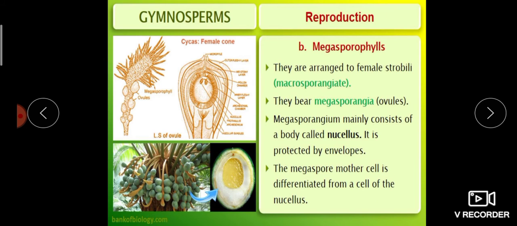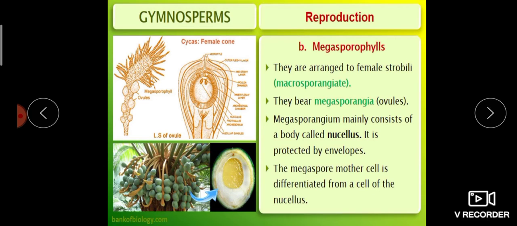Coming to megasporophyll: they are arranged to form female strobili. Just like microsporophyll, megasporophylls are arranged on the axis to form a female strobili, also called macrosporangiate, and they bear megasporangia, also called ovules. Here microsporangia, and here this is megasporangia.